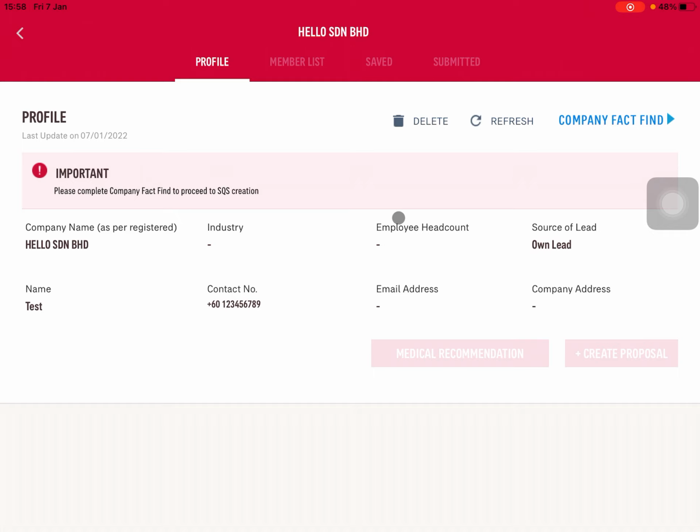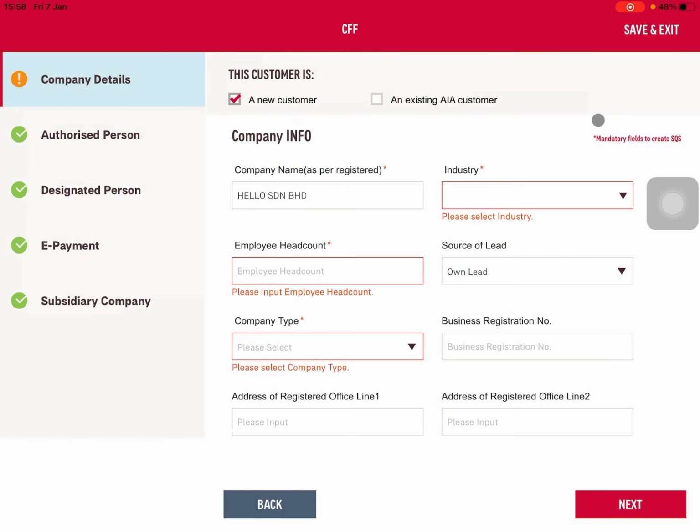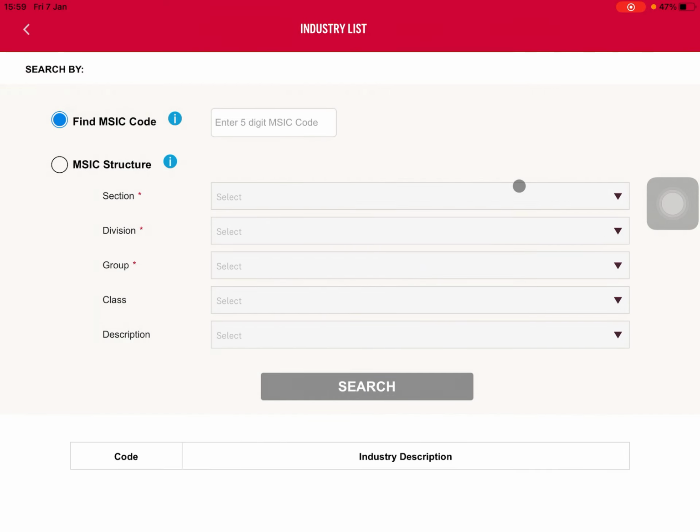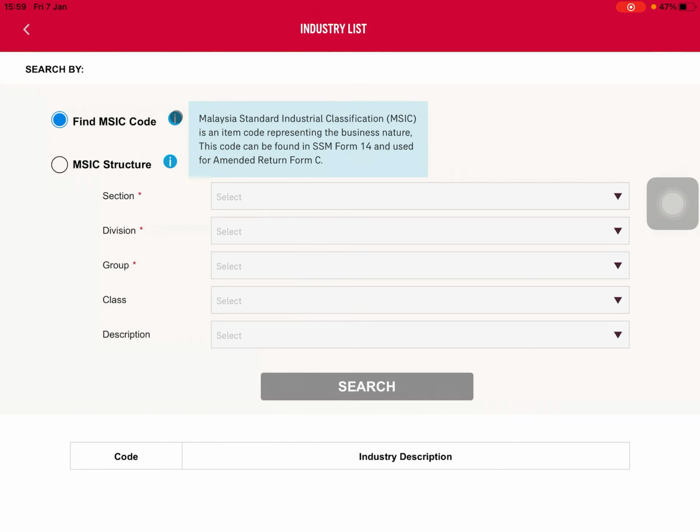Then next thing is you need to come to the company fact find. Once you click on it, it'll bring you to this page, and then you need to populate those in red. Those in red are a must have for you to key in before you can actually create a quick quote. So click on the industry, you'll find MSIC code. MSIC code is the code which is available in the SSM form. It's their industry classification.